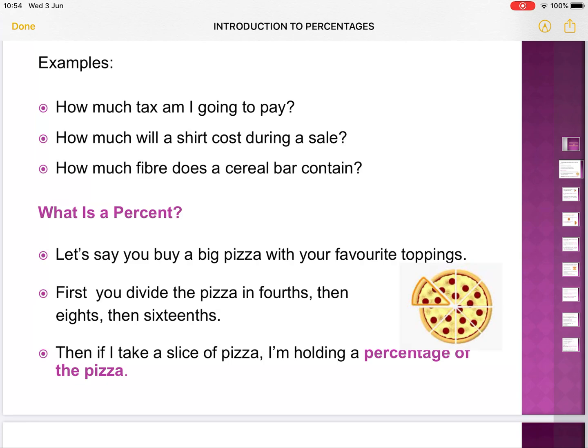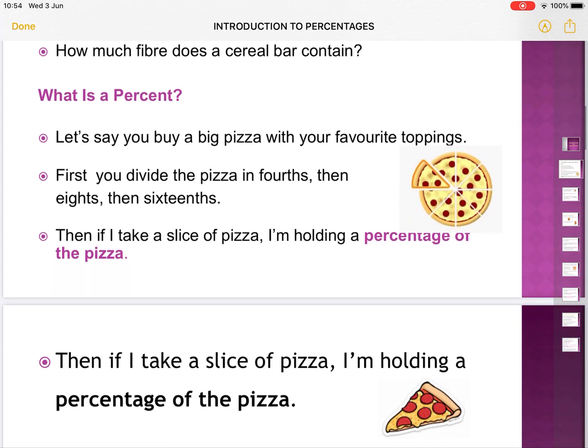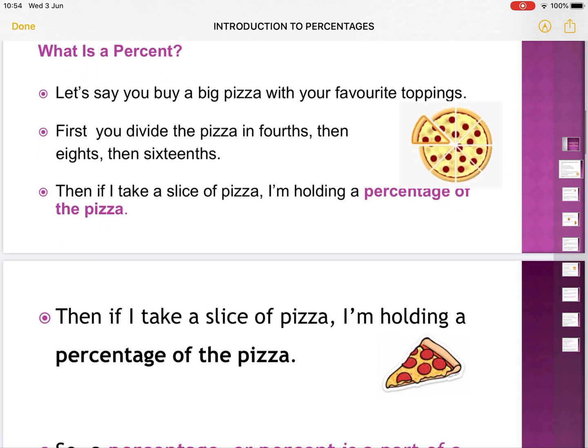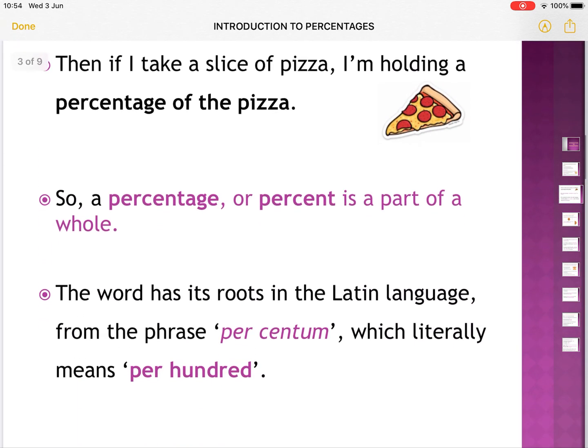Now, let's say you buy a big pizza with your favorite toppings. First you divide the pizza in 4 parts, then 8s, in 8 parts, then 16 parts, in 16ths. So now if I'm taking a slice of pizza, I'm holding a percentage of the whole pizza.